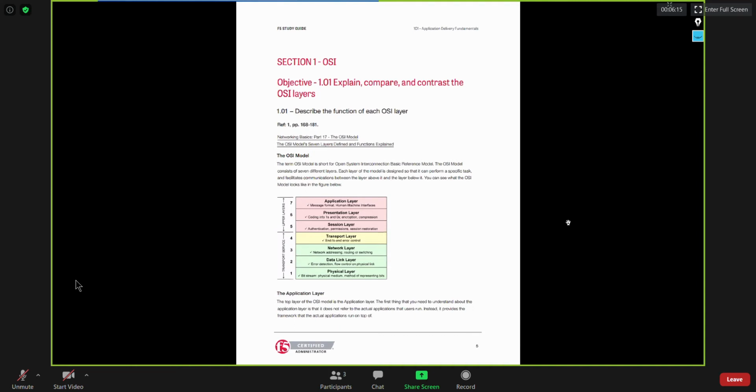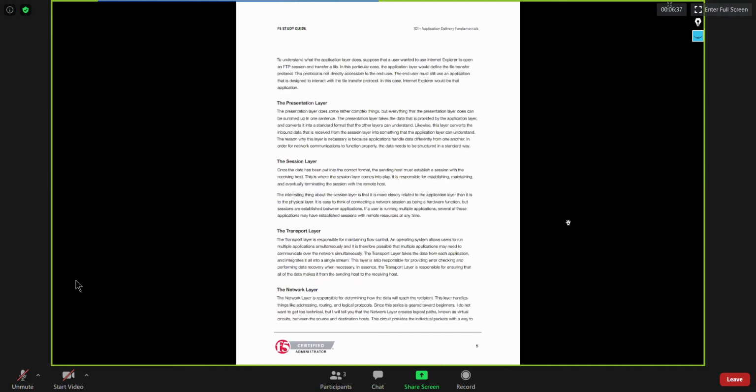Within this OSI model, you can see that we have in total 7 layers: layer 1 to layer 4, and then layer 5 to layer 7. Layers 5 to 7 are known as the upper layers, and layers 1 to 4, from the physical layer up to the transport layer, are known as the transport service. For the application layer, I don't have to explain much.